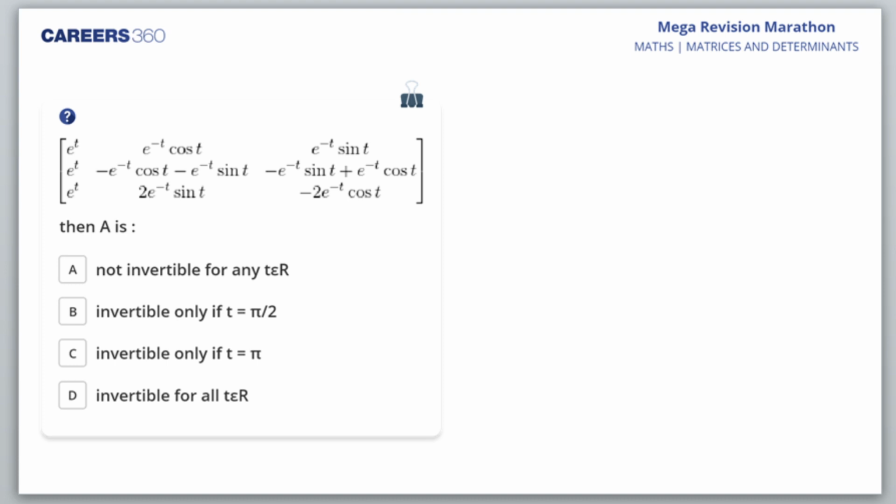Go ahead. Yes, I hope you will be able to make out. We are having a tally of questions, correct answers, wrong answers. Make a list of your own that how many correct and wrong answer you are giving. Okay. D for determines. Okay. Invertible for all t belonging to real number. Is that so?